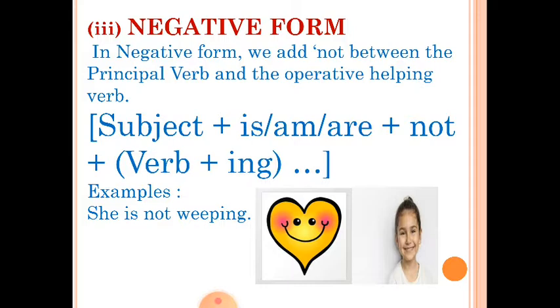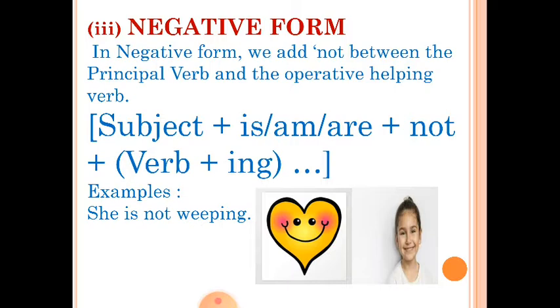Let us see one example. She is not weeping. So she here is the subject, is the helping verb, not is the word used for the negative form. Weep, W-E-E-P, weep. Weep means to cry. Weep here is the principal verb plus ing. So let us repeat. She is not weeping.